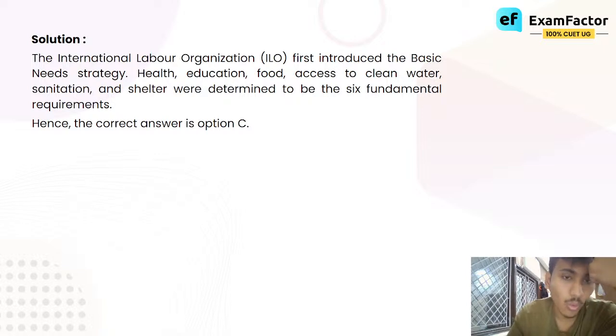According to ILO's basic needs strategy, human development can only come when the 6 fundamental requirements are fulfilled. When these 6 basic needs of a human being are fulfilled, then we can say that there has been human development. What does that mean? That means health, education, food, access to clean water. Once you meet these 6 things, then you can say that human development has happened.